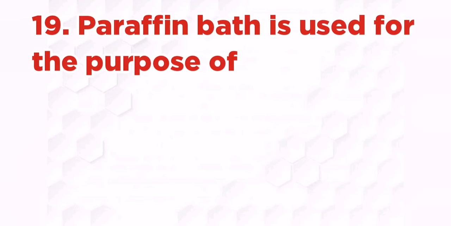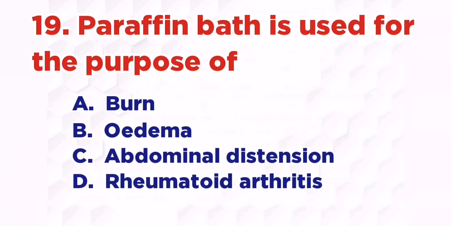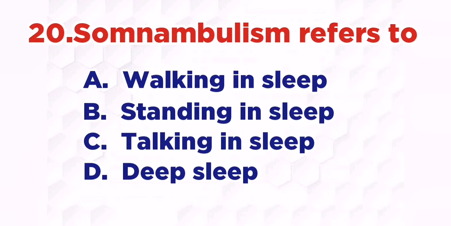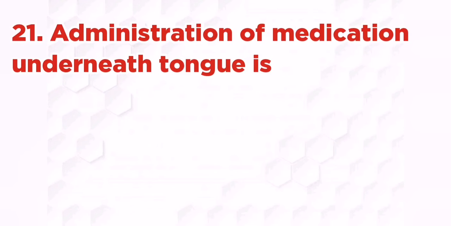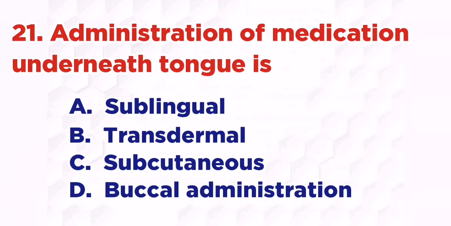Hot air oven. Paraffin bath is used for the purpose of: A. Burn, B. Edema, C. Abdominal distension, D. Rheumatoid arthritis. The right answer is D. Rheumatoid arthritis. Somnambulism refers to: A. Walking in sleep, B. Standing in sleep, C. Talking in sleep, D. Deep sleep. The right answer is A. Walking in sleep. Administration of medication underneath the tongue is: A. Sublingual, B. Transdermal, C. Subcutaneous, D. Buccal administration. The right answer is A.